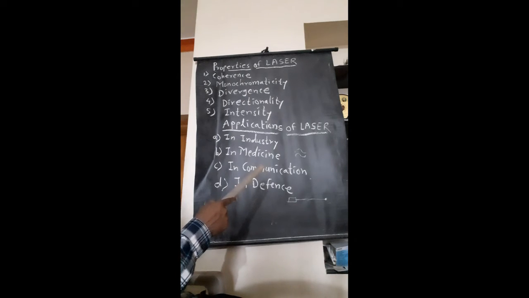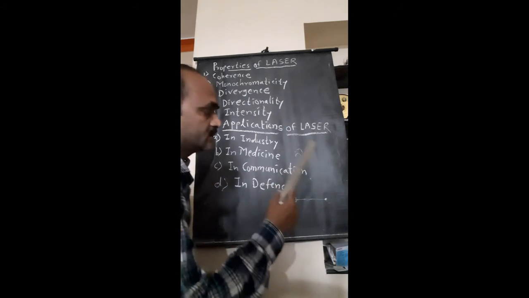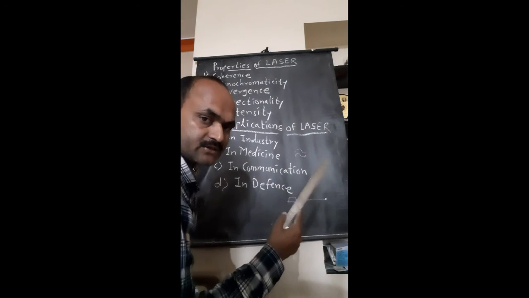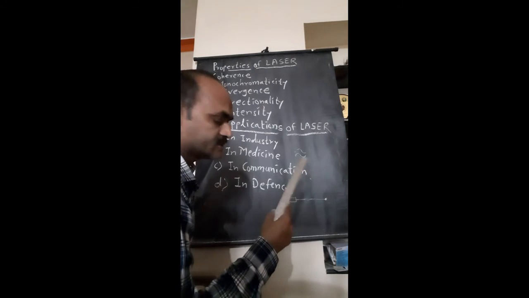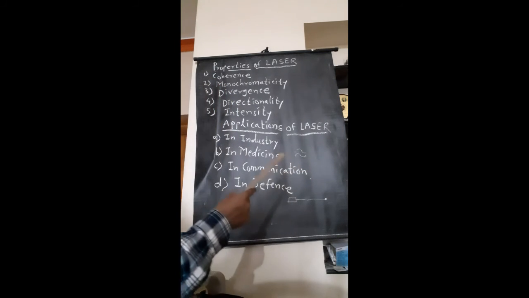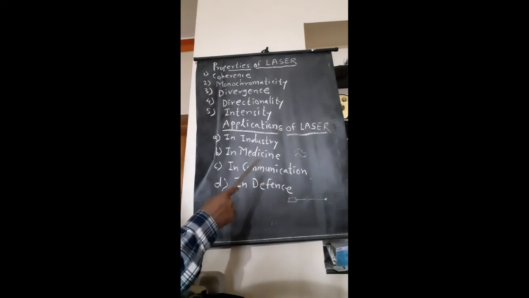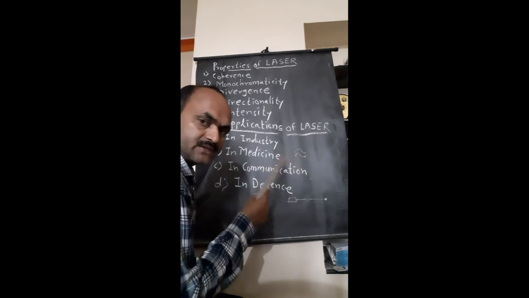In the chemical industry, lasers can be used to initiate certain chemical reactions. So in a chemical factory, lasers can also be used to initiate chemical reactions. Another application is that laser can also be used to investigate the structure of molecules. These are the industrial applications.